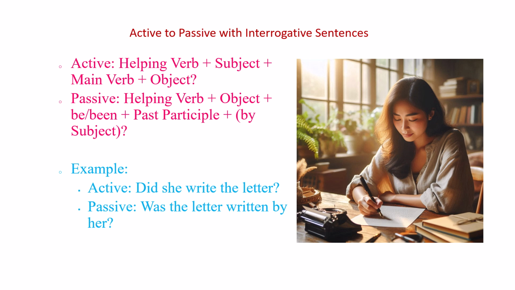Interrogative sentences can also be changed to passive voice. The auxiliary verb in the active voice shifts position in the passive form. For example, active, did she write the letter, becomes passive, was the letter written by her? The core elements, auxiliary verb, object, and past participle, are maintained, and the subject is introduced with by.